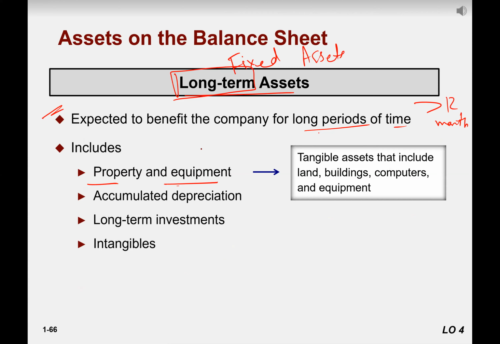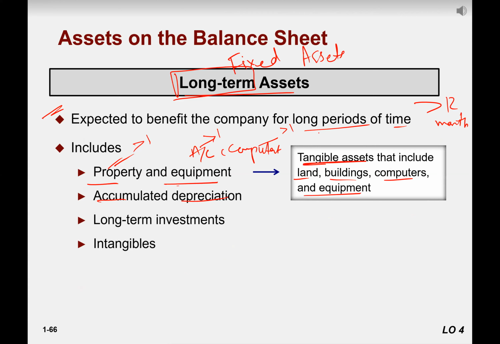For example, AC, computer, right? Plant, property is your land, right? So these are tangible assets, which include land, building, computers, equipment, right? And of course, its life is greater than 1 year.